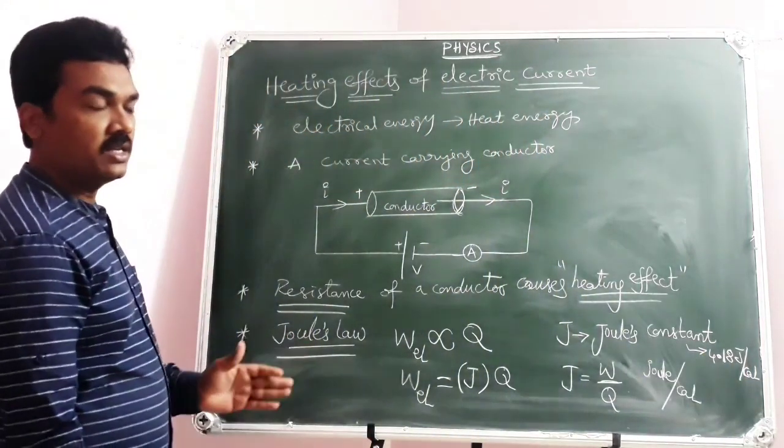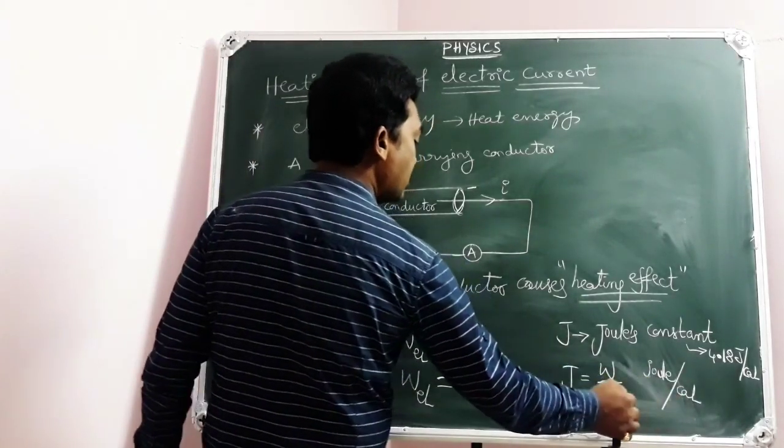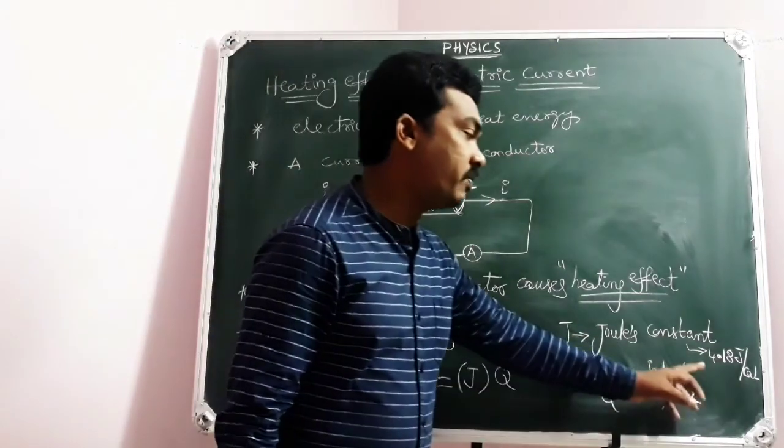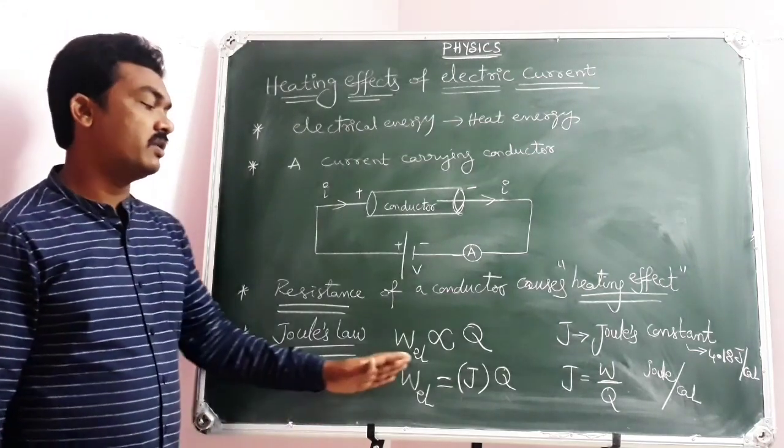4.18 Joule per calorie. Joule is the SI unit of energy. Calorie is the CGS unit of heat energy. So Joule's constant value is 4.18 Joule per calorie. This is the point you need to understand.